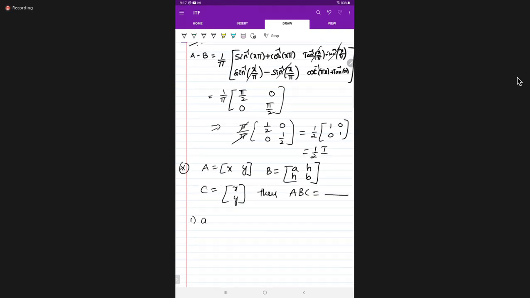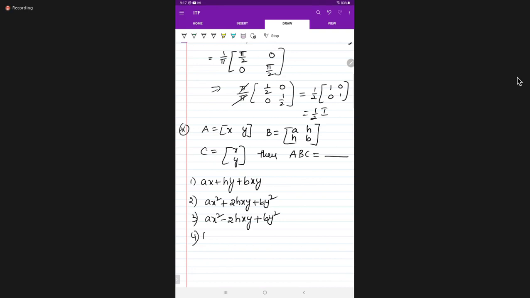First one, AX plus HY plus BXY. Second one, AX square plus 2HXY plus BY square. Third one, AX square minus 2HXY plus BY square. Fourth one, it will be tough. BX square minus 2XY plus AY square.